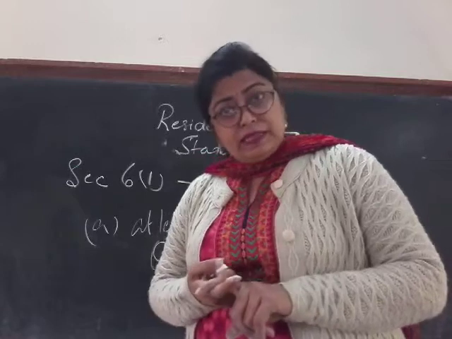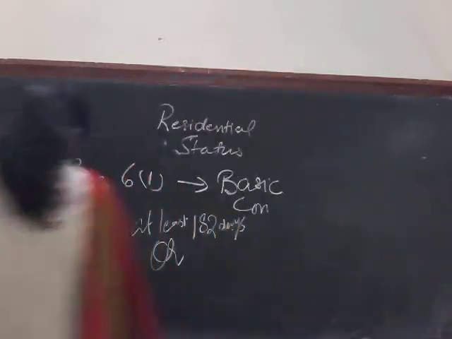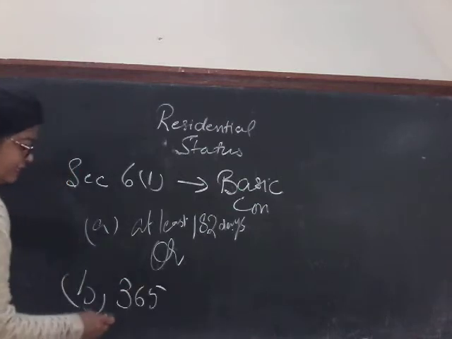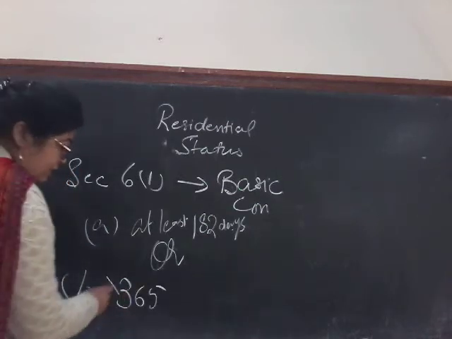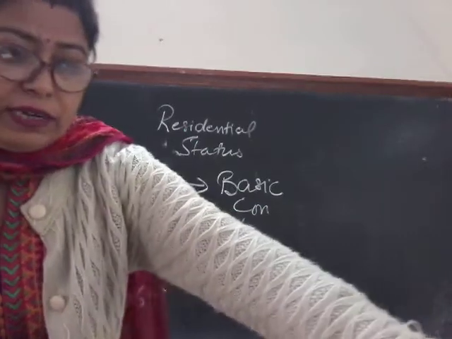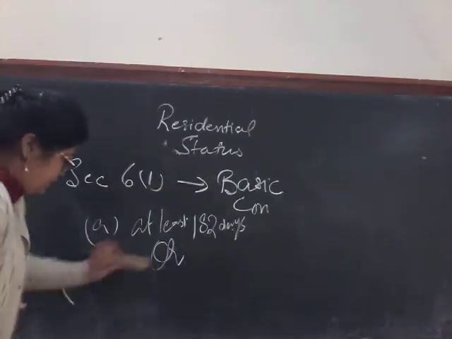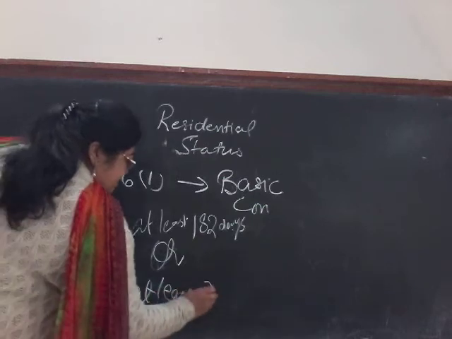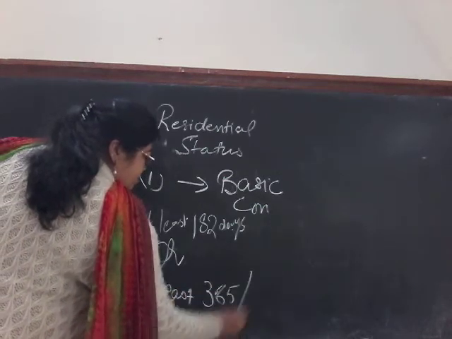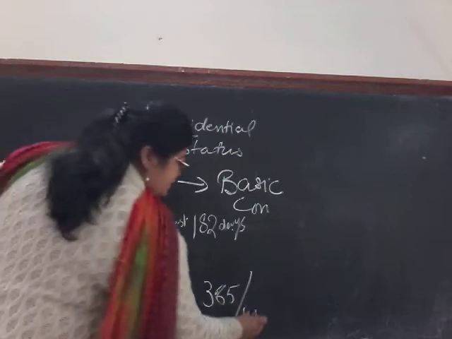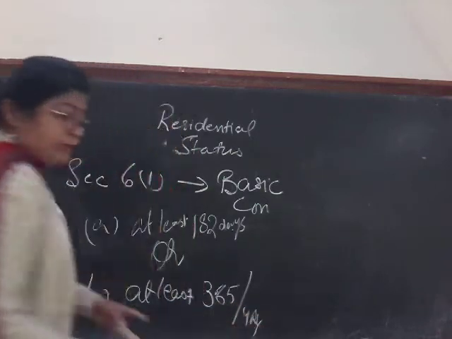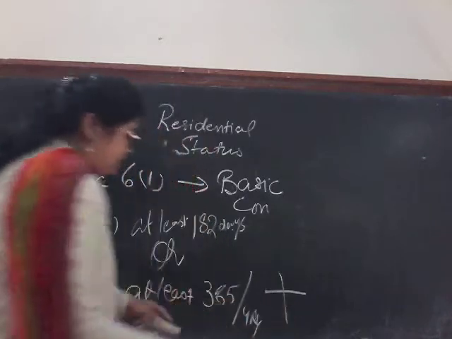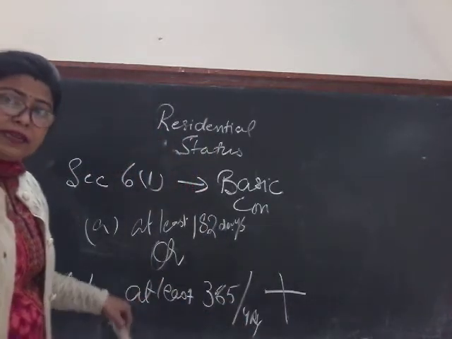the relevant previous year. So let me put it up over here. So I say 365 days. When I say at least, let me write down at least, otherwise. So at least 365 days during 4 previous years immediately preceding the relevant previous year. And there is an "and" for which I am writing a plus sign.